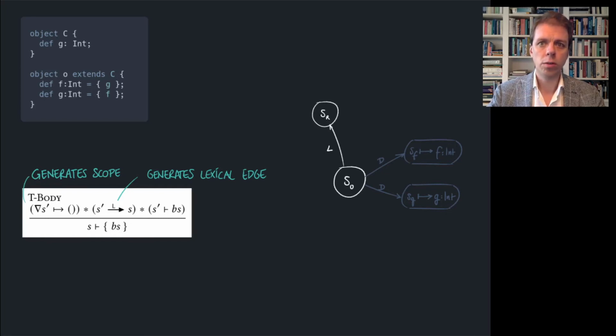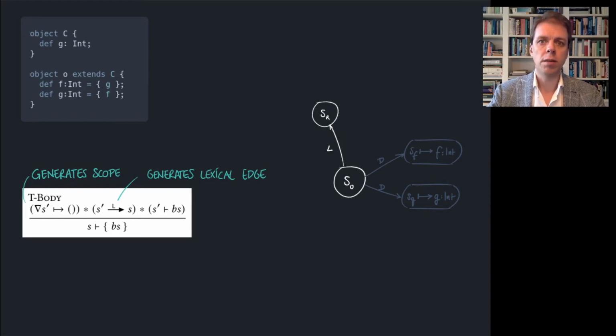The conclusion of the rule has a scope reference S on the left, depicting the lexical context. The first premise asserts the existence of a fresh scope for the body, represented by the meta variable S prime, using the nabla constraint. The second premise asserts the edge from the body scope S prime to the lexical scope S. The third premise simply specifies that the lexical scope of the definitions in the body is S prime.